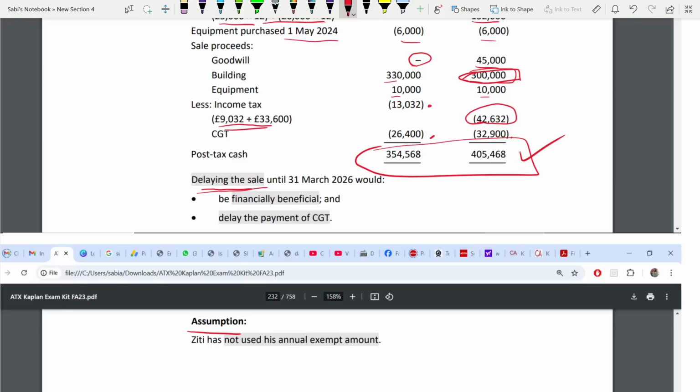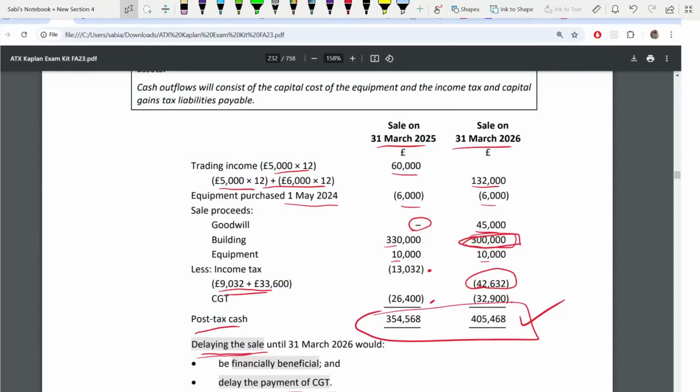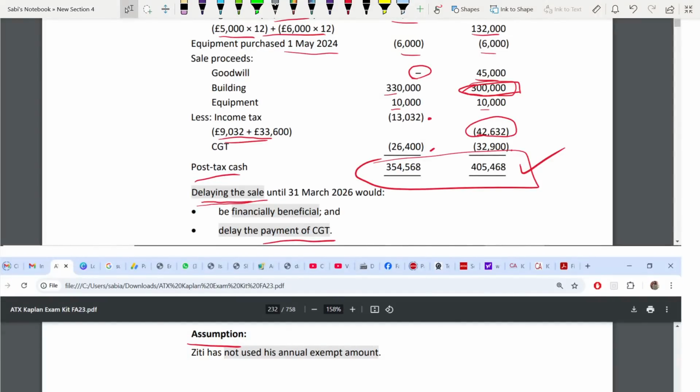Two reasons why. It is financially beneficial, financially meaning your post-tax cash is higher. Second, it delays the payment of CGT. You have to pay CGT by 31st January following the tax year. So if your tax year is 25, 26, you have to pay by 31st January 27. So it delays your CGT by 1 year, which is good. Now, assumption.